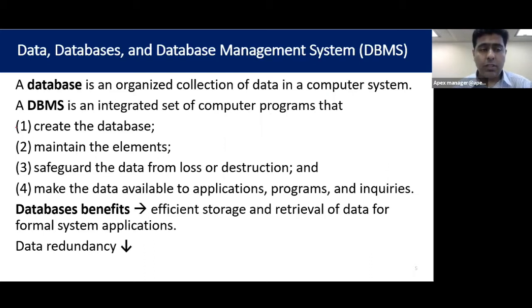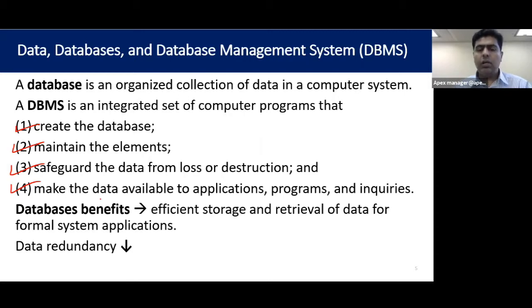So what are the functions? It's going to create the database, maintain different elements. What is the meaning of elements, or the fields? Meaning, for example, in the case of an employee: employee number, name, father name, date of birth, nationality, passport number, these kinds of things are there. Safeguard to protect them and to make that database available to the applications who want to use them.